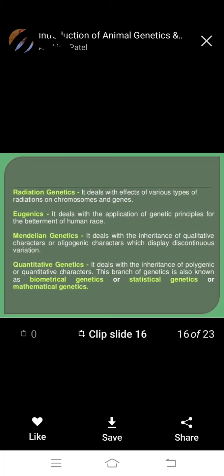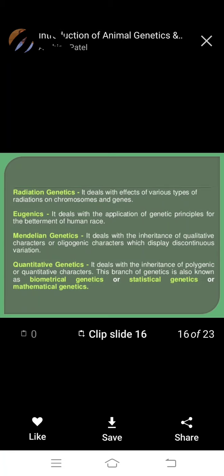Next, radiation genetics deals with the effect of various types of radiation on chromosomes and genes. Next, eugenics deals with the application of genetic principles for the betterment of the human race. Okay, betterment of the human race is called eugenics.